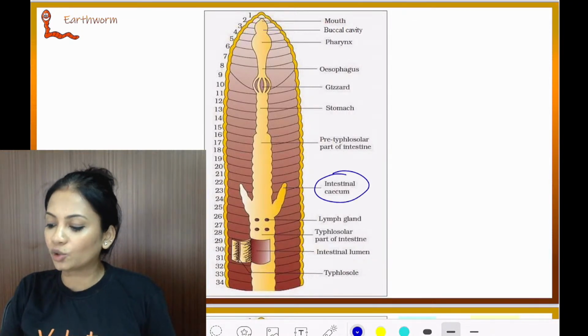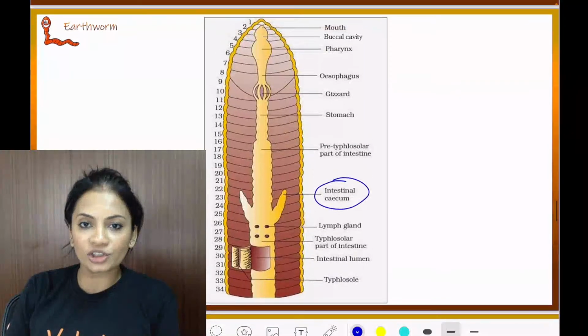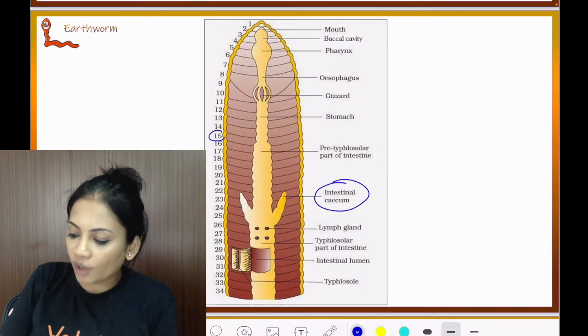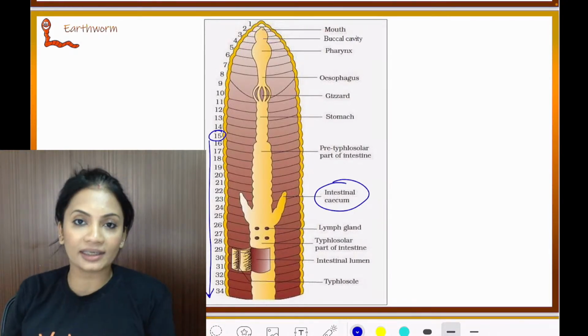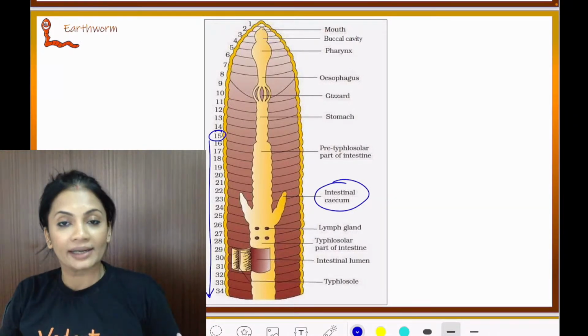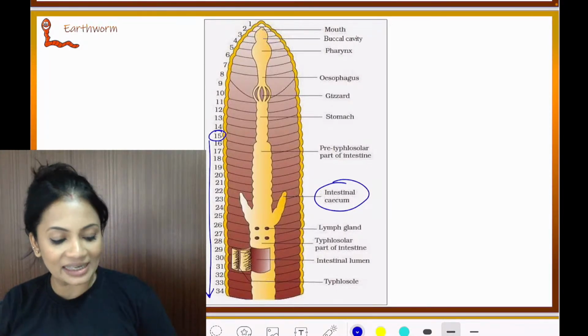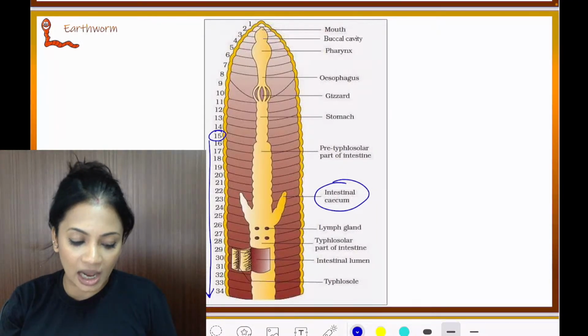Now intestine, I told you, starts from segment number what, children? Tell me. Intestine is segment number 15 onwards. Till the last segment, intestine is going to be found. Now I'd like you to see what's written in your NCERT textbook. They say intestine starts from the 15th segment onwards and continues till the last segment.